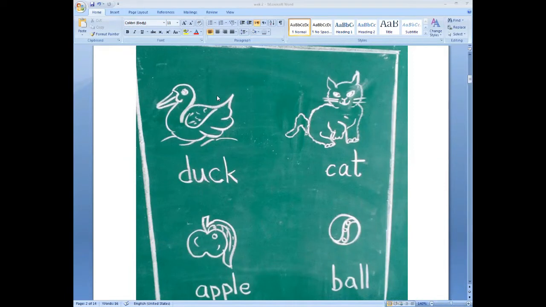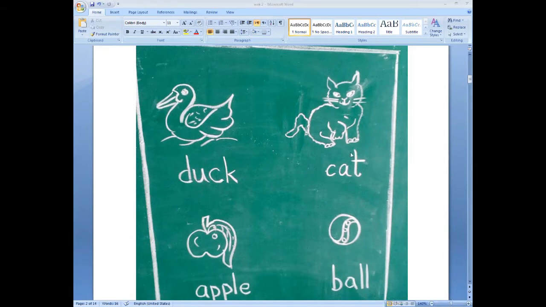Now come to the second picture. What is it? It is a cat. The spelling of cat is C-A-T, cat. The first letter of cat is K.